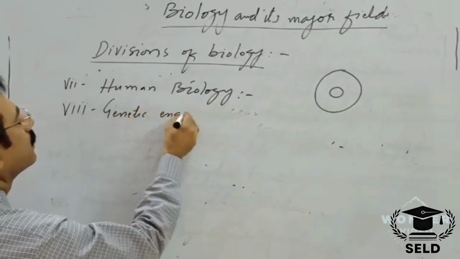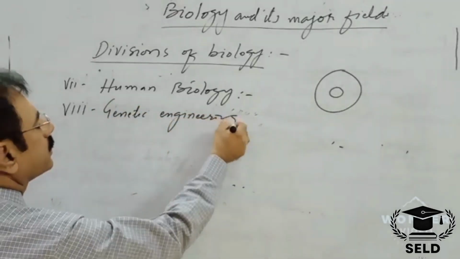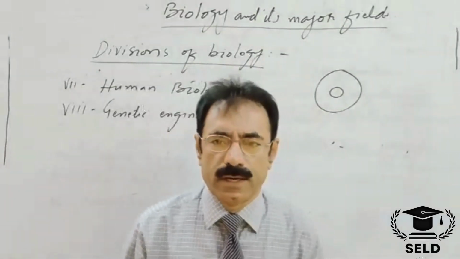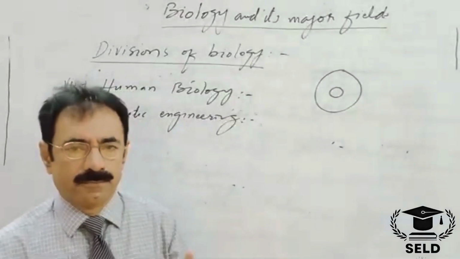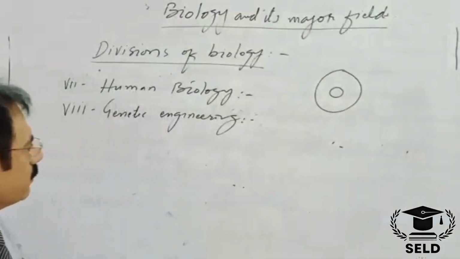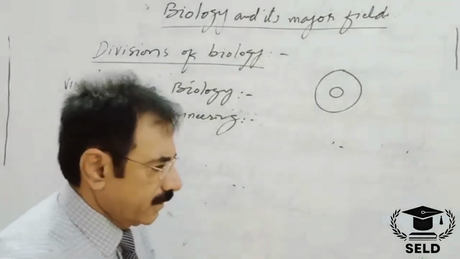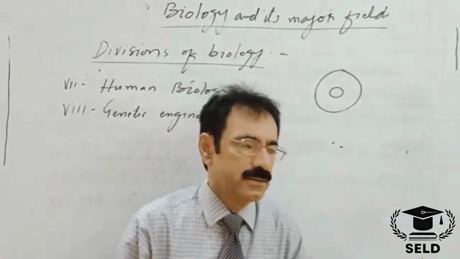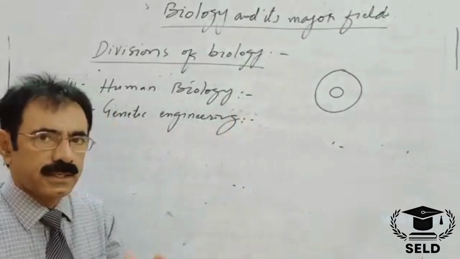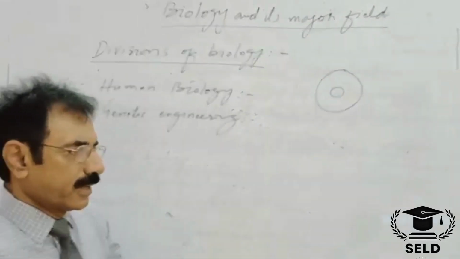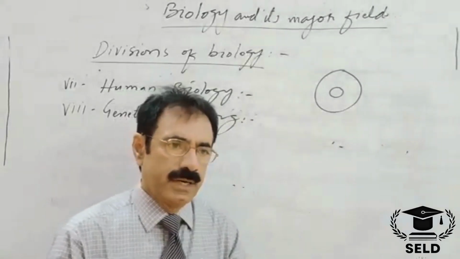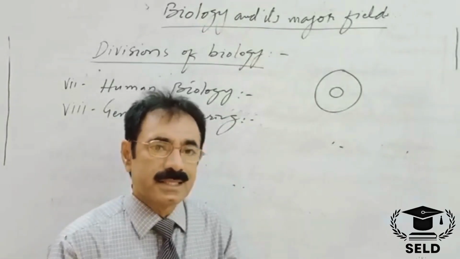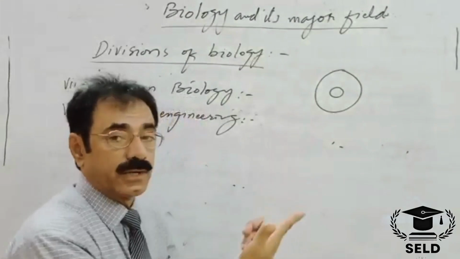Number 8 is genetic engineering or biotechnology. Genetic engineering or biotechnology is the field of biology, a branch of biology that has a wide range. Genetic engineering is the technique to manipulate the genetic material of 2 organisms, or we can say that genetic engineering or biotechnology is the technique to change the genotype of an organism.